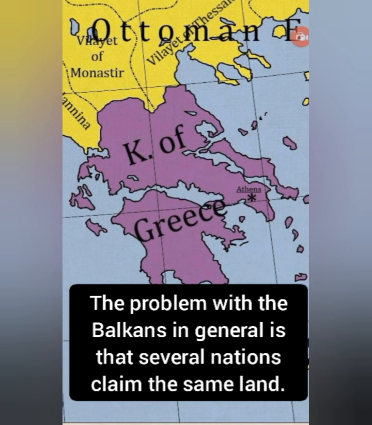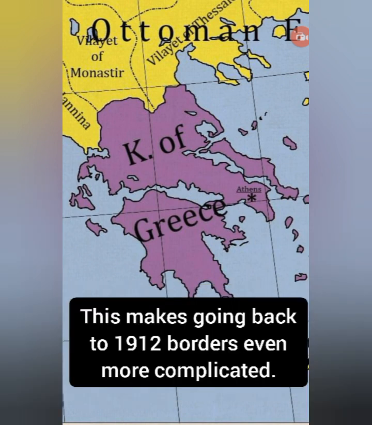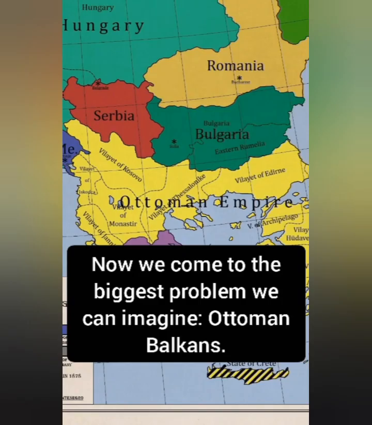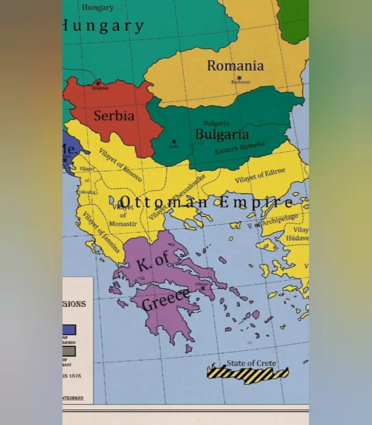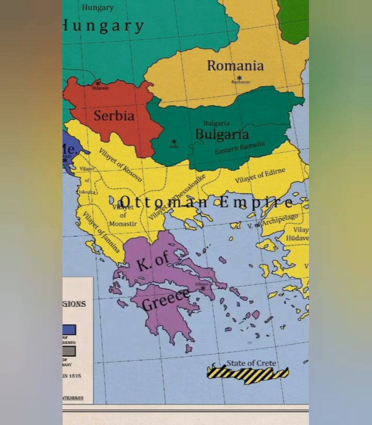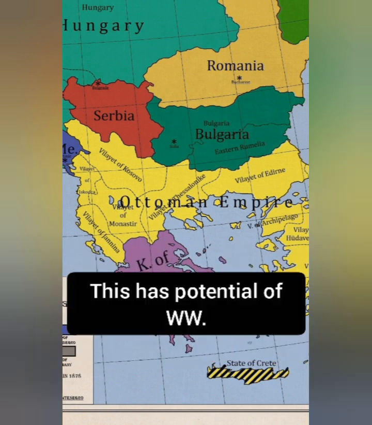The problem with the Balkans in general is that several nations claim the same land. This makes going back to 1912 borders even more complicated. Now we come to the biggest problem we can imagine: the Ottoman Balkans. There are no Albania and North Macedonia on the map. The Vilayet of Kosovo is not the same as the Serbian province Kosovo. This has the potential of world war.